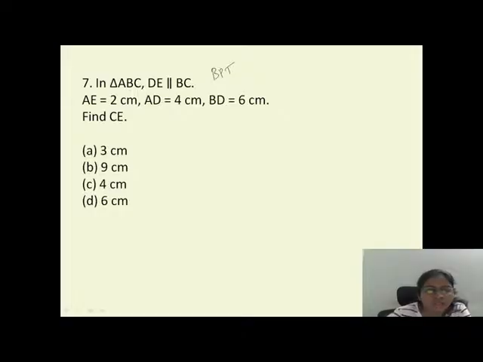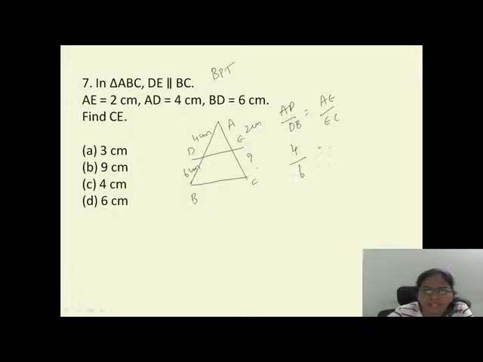So let me draw. For easy understanding, DE is the line parallel to BC and this is A. They gave AE as 2 centimeters, AD they have given 4 centimeters and BD they have given 6 centimeters, and I have to find out CE. Which rule do you have? You want EC, right? So let us go with AD by DB is equal to AE by EC. So 4 by 6 equals 2 by EC. EC is equal to 2 into 6 by 4.